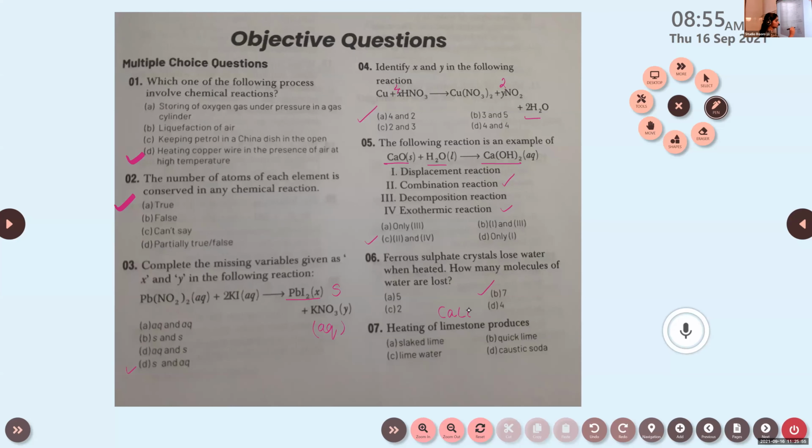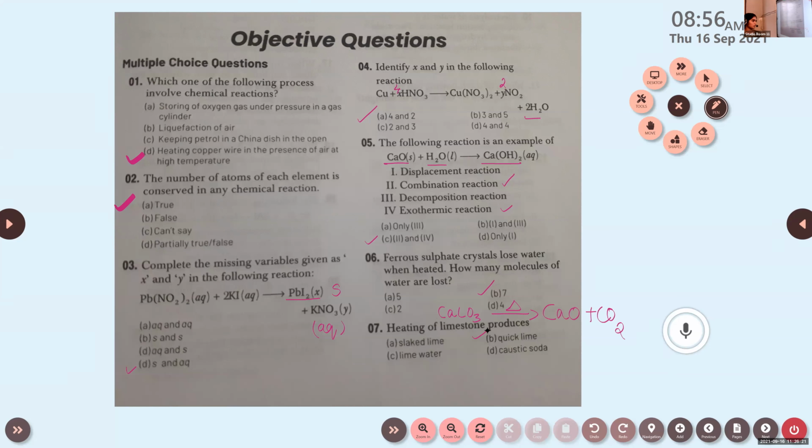So on heating, it will be decomposed. And what are the products obtained? Quicklime, that is CaO plus CO2. This is the reaction. So option B is the correct answer.